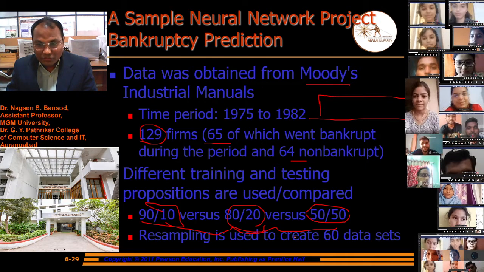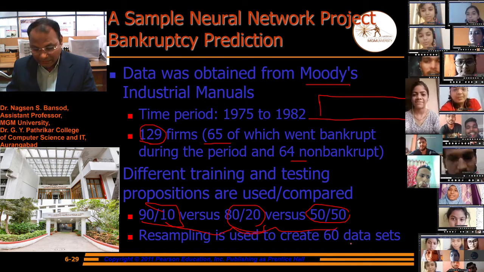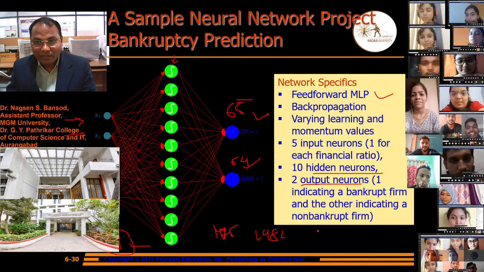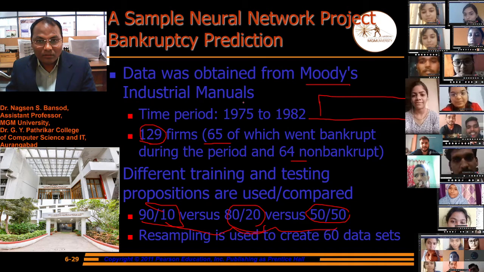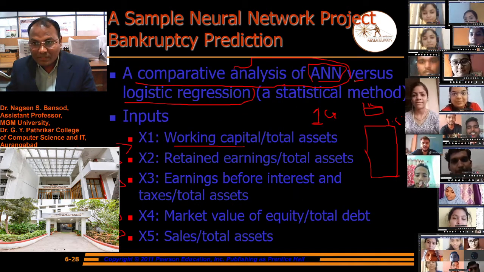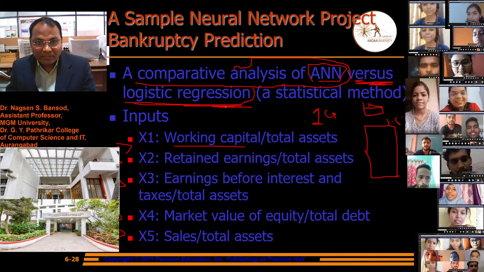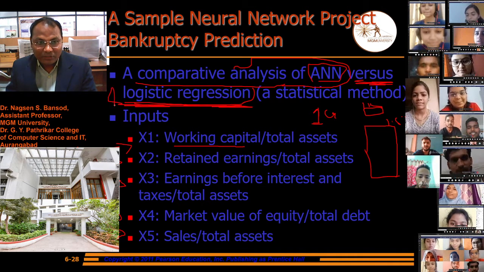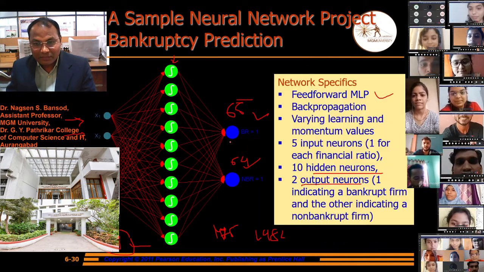Sampling data is used to create 60 data sets and applied to artificial neural network versus logistic regression. Artificial neural network versus logistic regression is used, and that is given in this table.